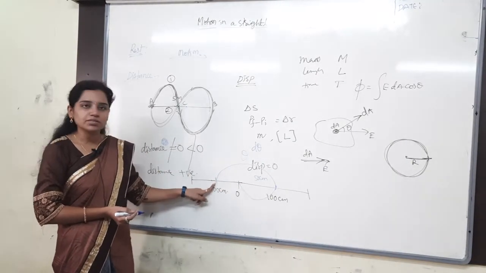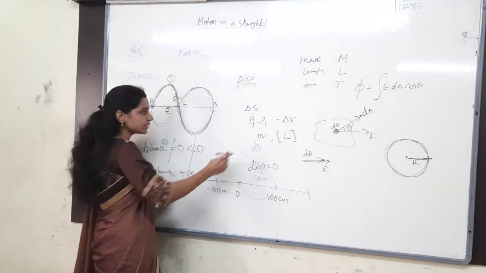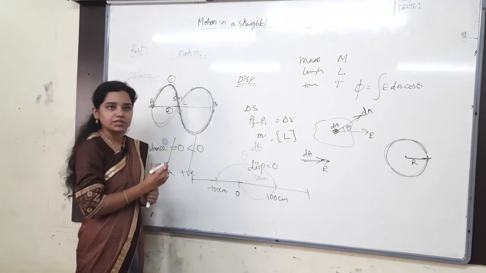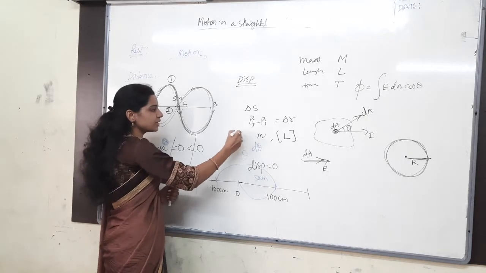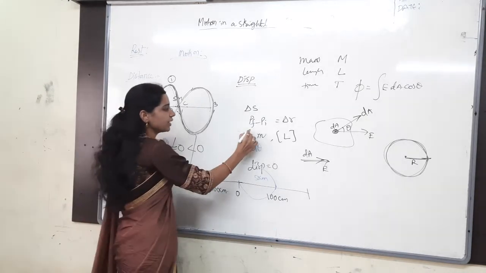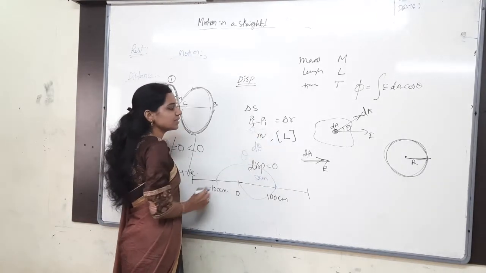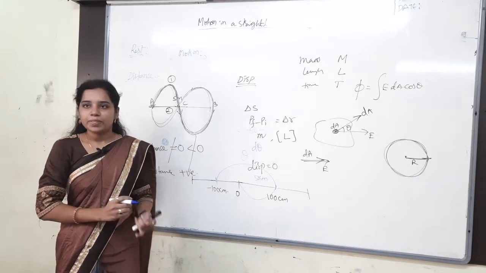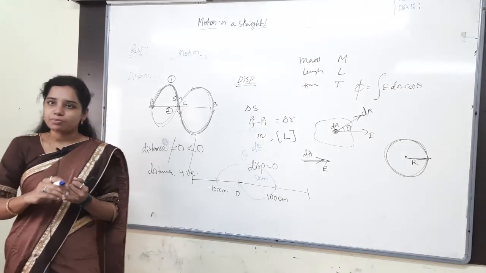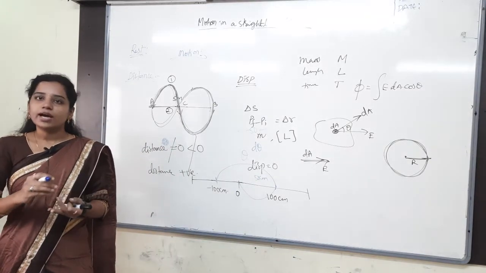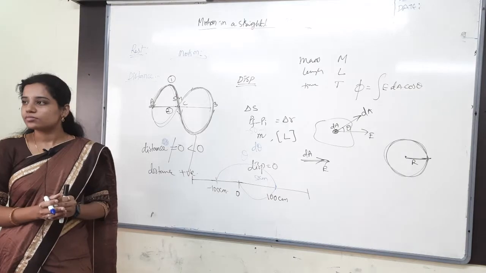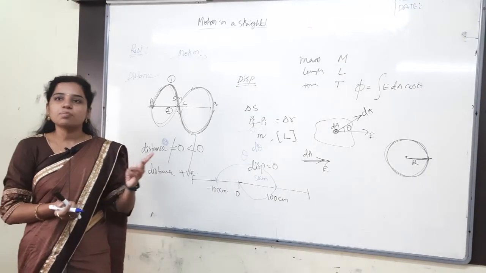The final position is minus 50. So P final minus P initial: P final is minus 50, minus P initial, which is 0. So the answer is minus 50. So displacement can be positive, negative and 0. It might be anything.